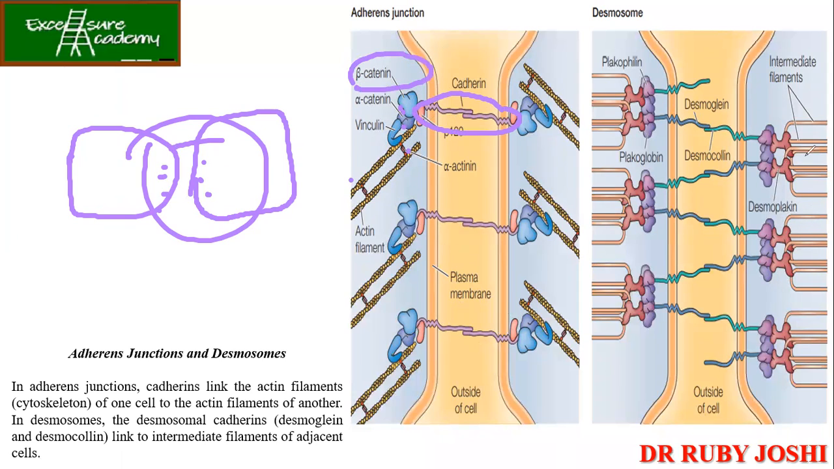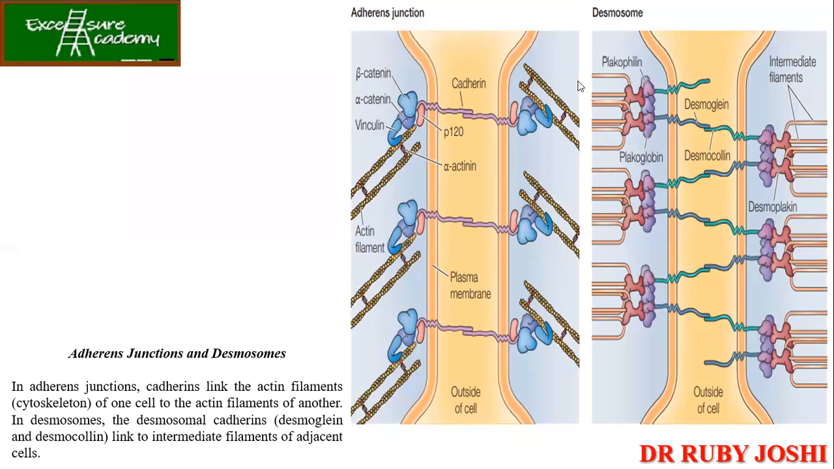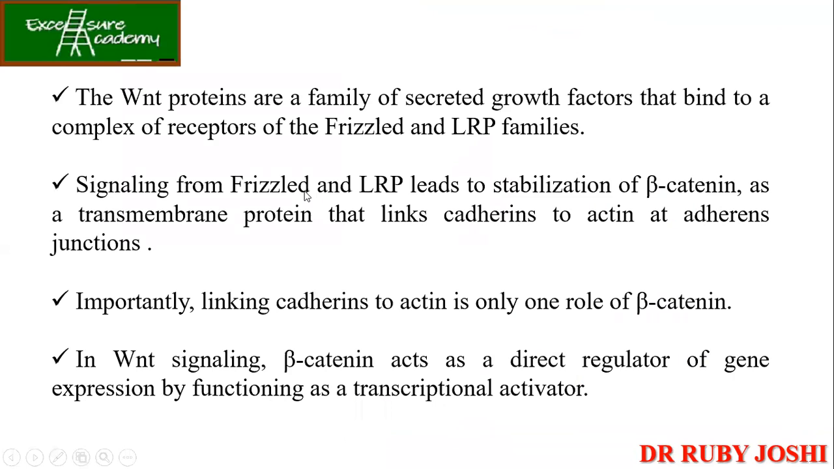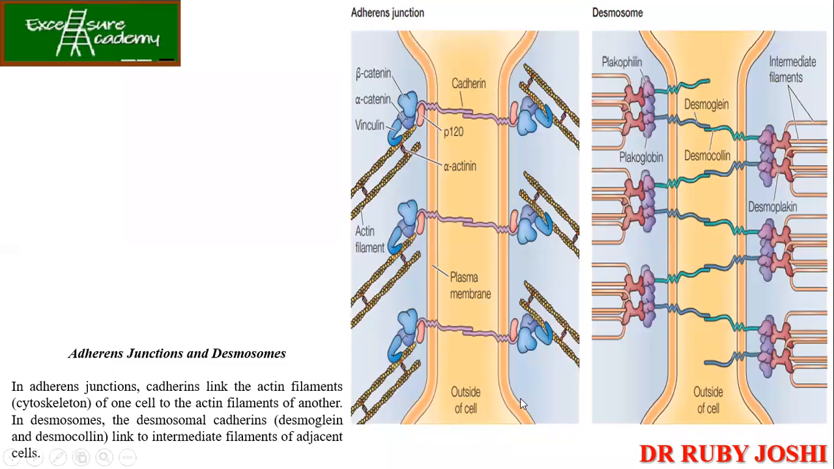In the case of desmosomes also, similarly, it is held with the help of the beta catenin. In adherens junctions, catenin links the actin filaments of one cell to the actin filaments of another. In desmosomes, desmosomal catenins link to intermediate filaments of the adjacent cells. So this is how it plays an important role in the junctions. That is the important role played by the beta catenin in linking the catenins. Whereas in the case of Wnt signaling, it acts as a direct regulator of gene expression by acting as a transcriptional activator. Now we will study about that.